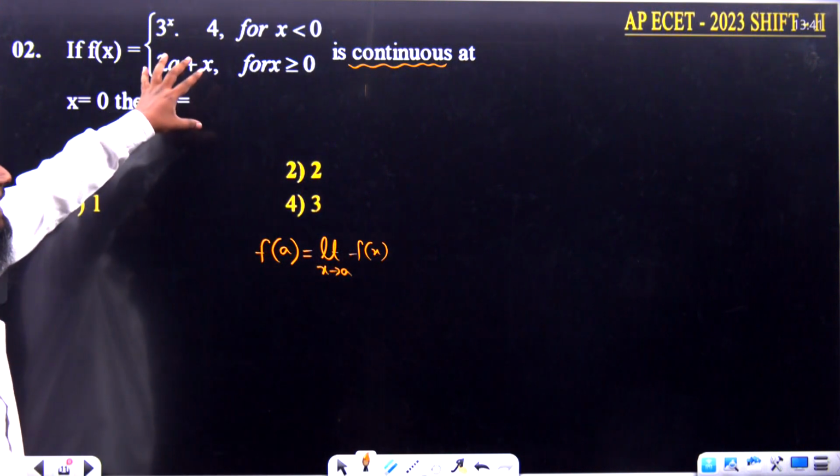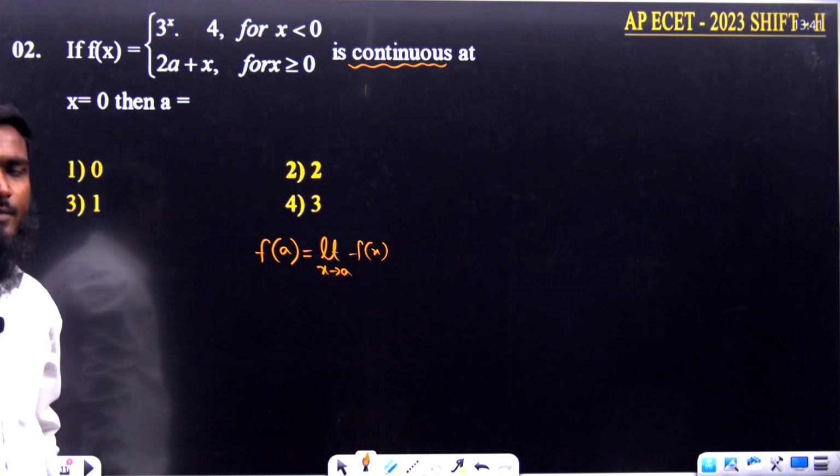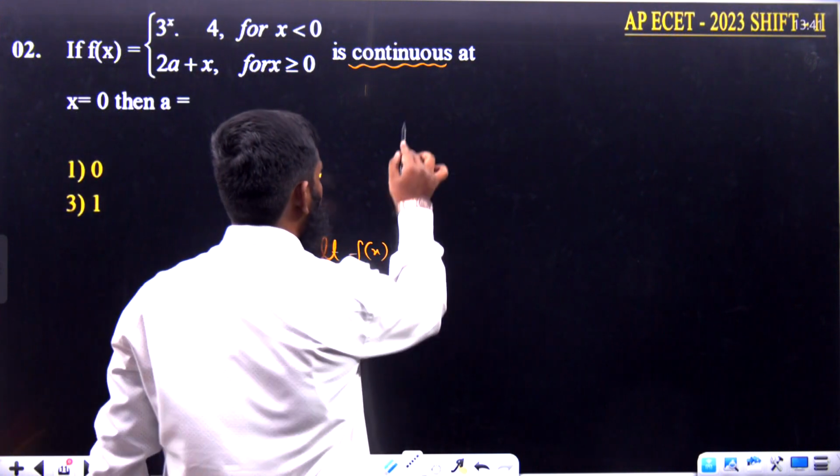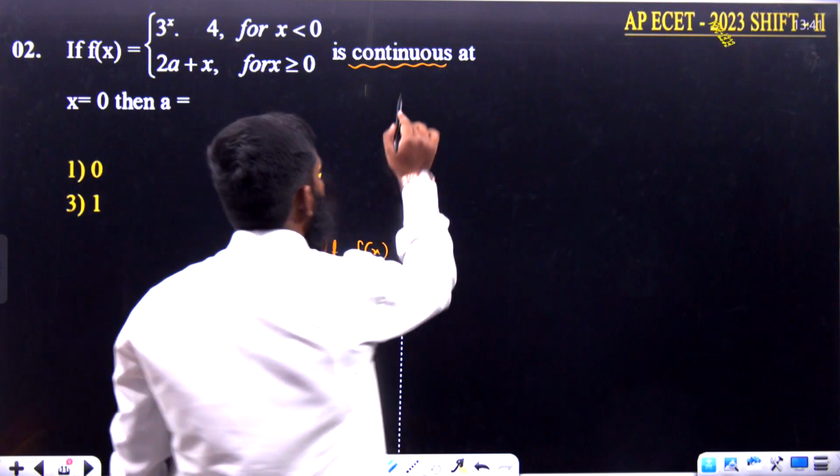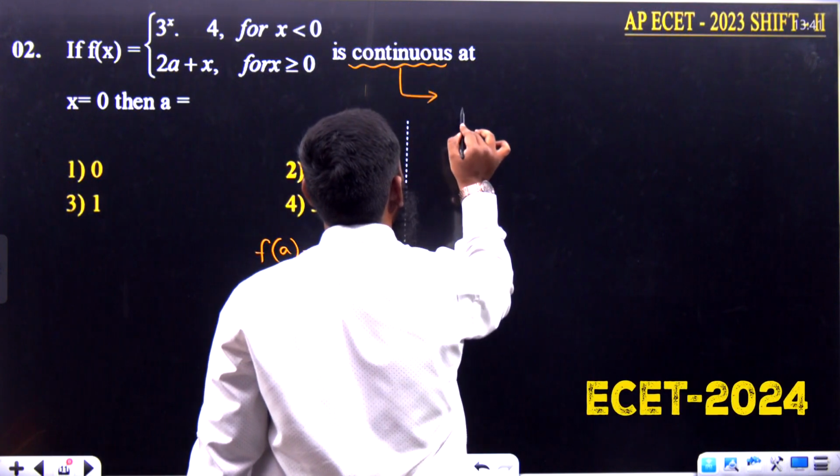But if you see this question carefully, we are having some different conditions over here. So whenever we are having different conditions, what is the meaning of a continuous function again?